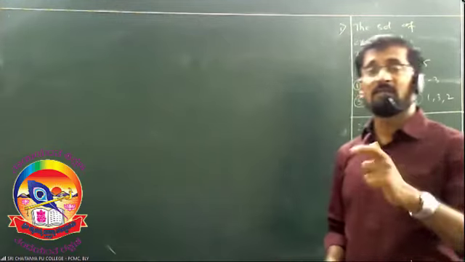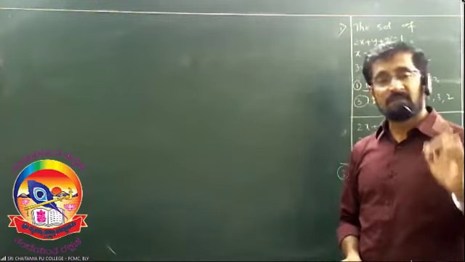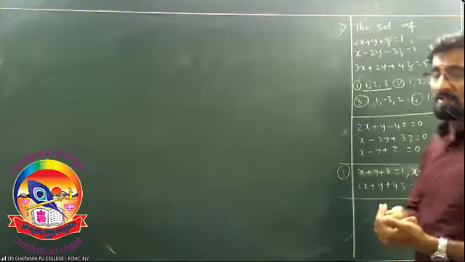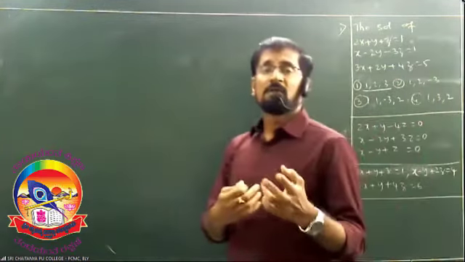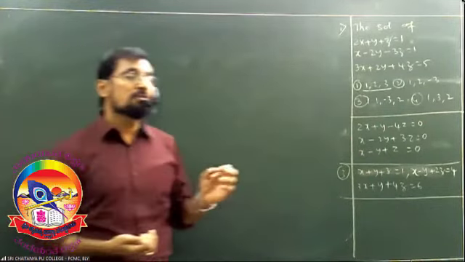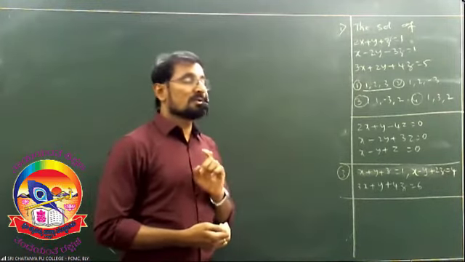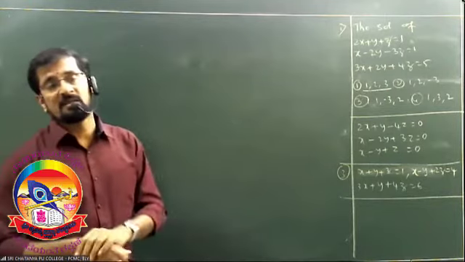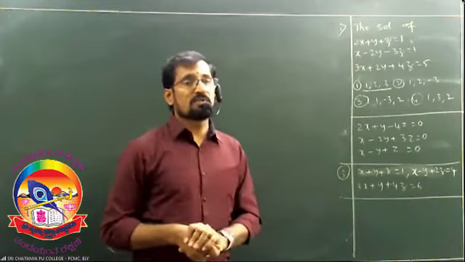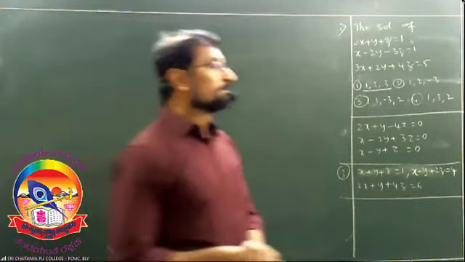And the fourth method, which is called the shortcut method, what is it? The verification method. What is that verification method? Pick up one option and substitute those 3 values in the 3 equations. Your values should satisfy all the 3 equations. Otherwise, that is not the correct answer. Now just verify that and tell me which option is right. I hope the third one is the answer.